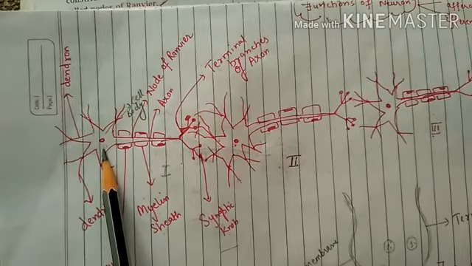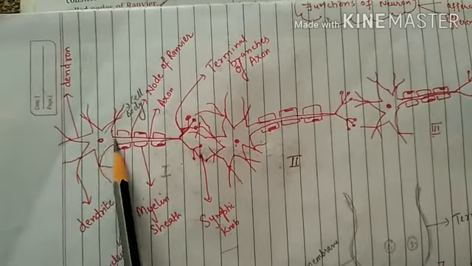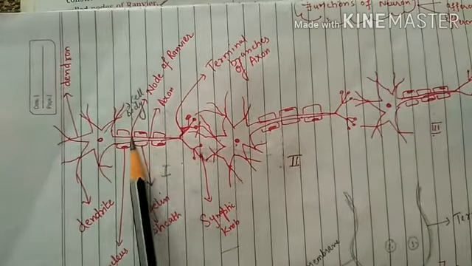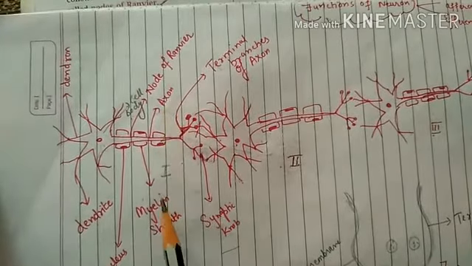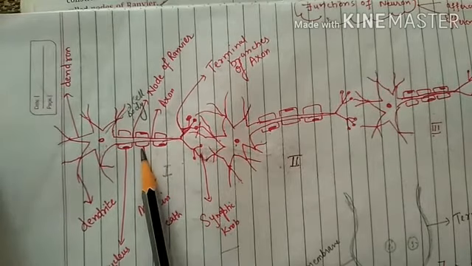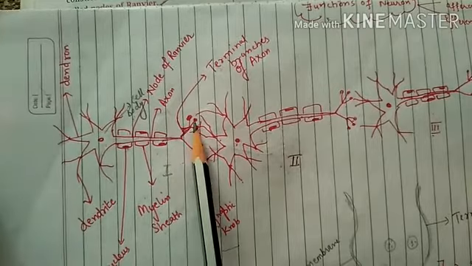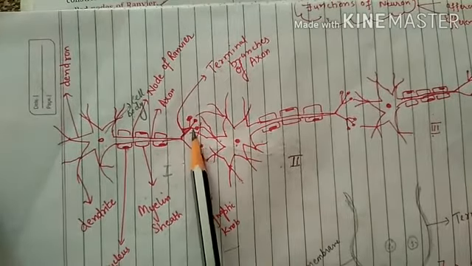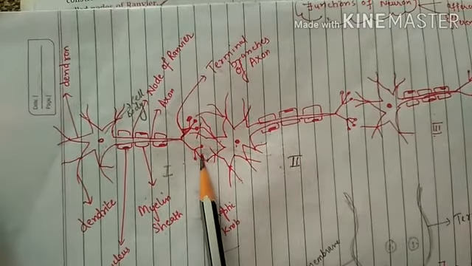that is known as the cell body, or also known as cyton. The longest extension from this cell body is termed the axon, and this axon is covered with a sheath, known as myelin sheath, and finally ends into terminal branches, and at the end there is a synaptic knob.